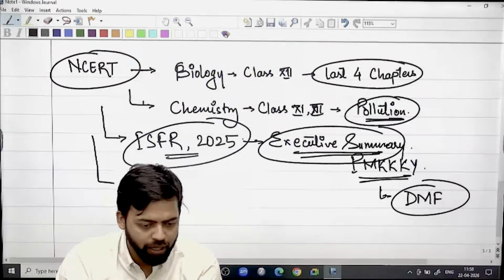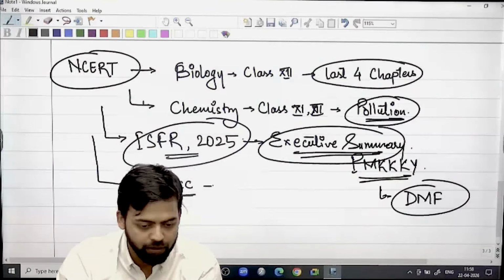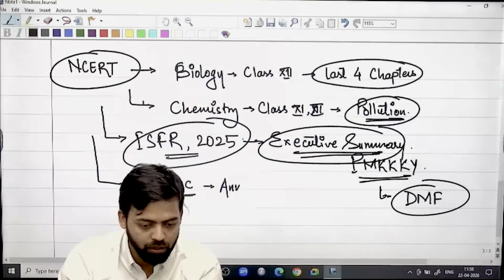And then you can read, if you have time and energy, the Ministry of Environment, Forest and Climate Change, MoEFCC, annual report.